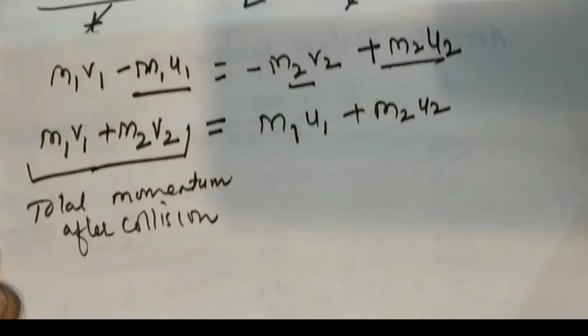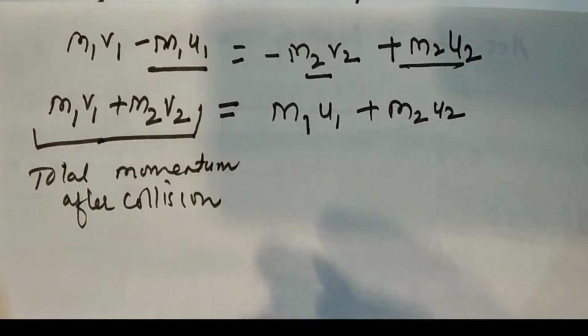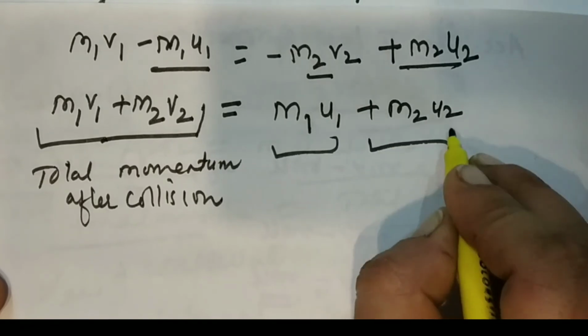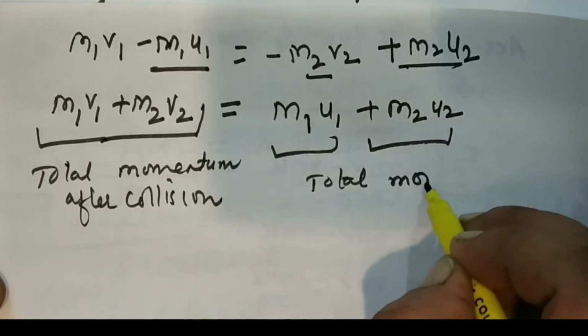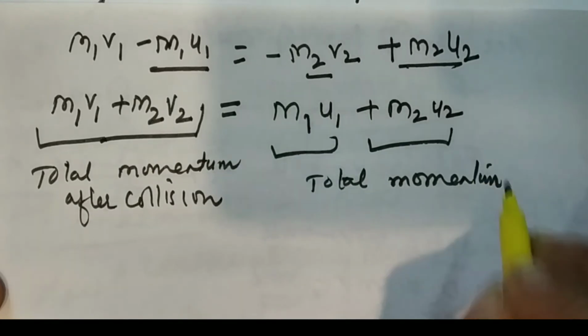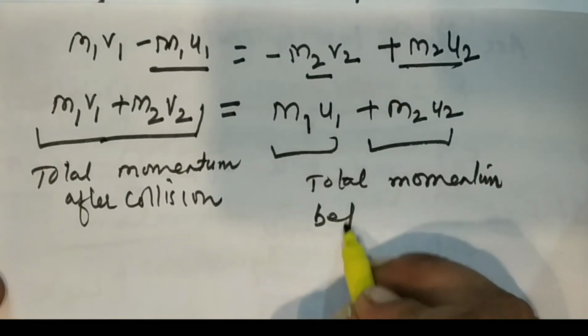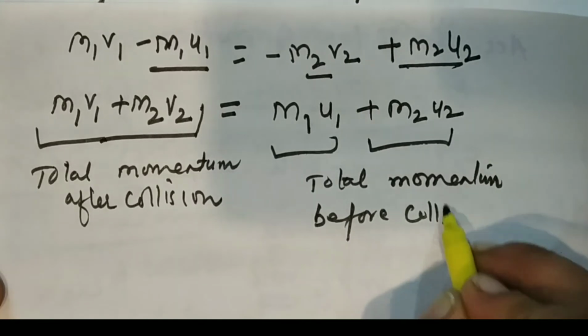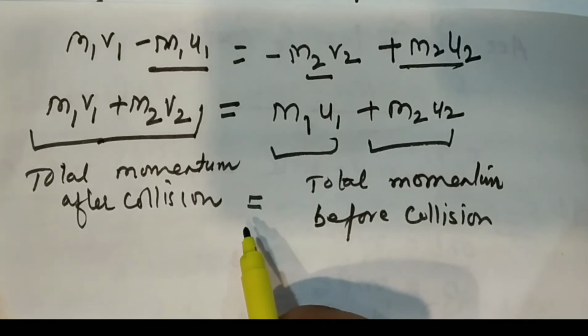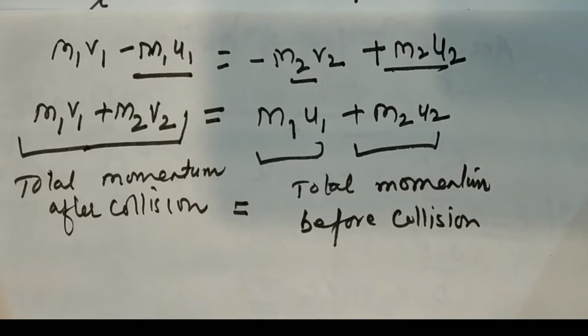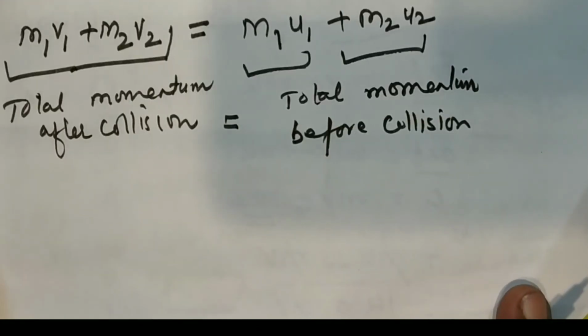And similarly, m1u1 plus m2u2 is the total momentum before collision, which is equal. So this collision explains the law of conservation of momentum.